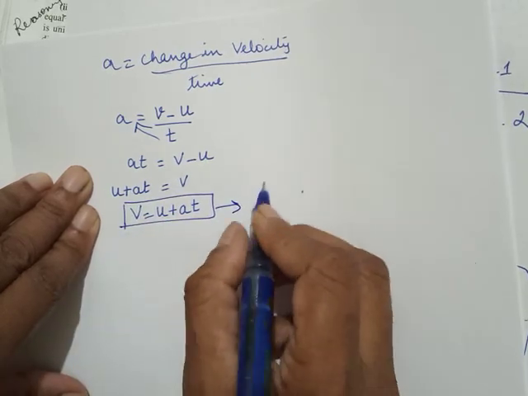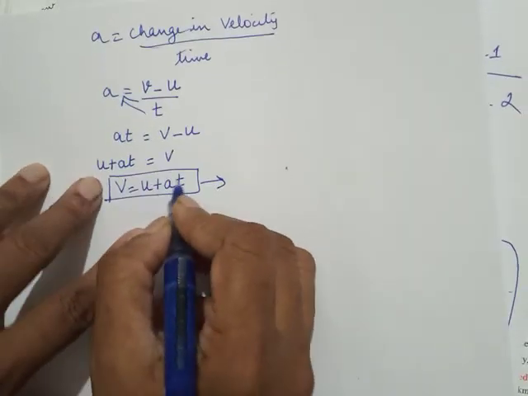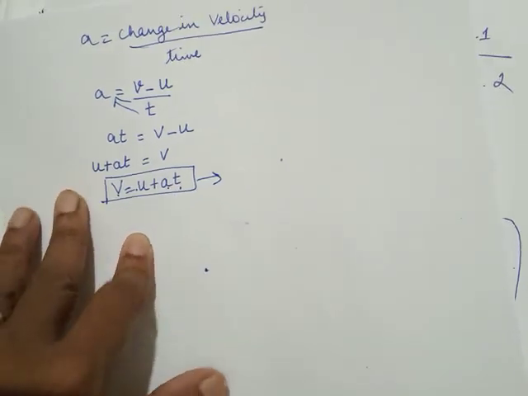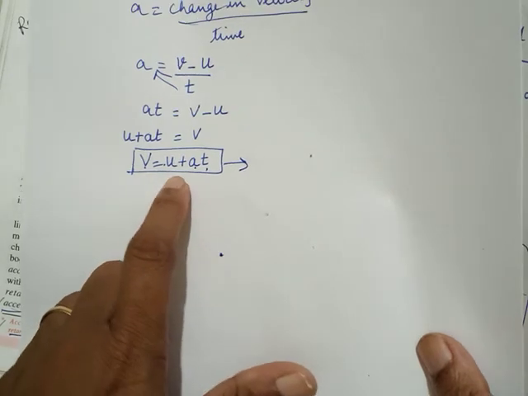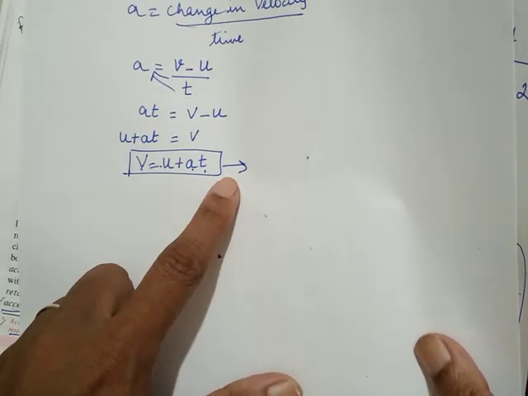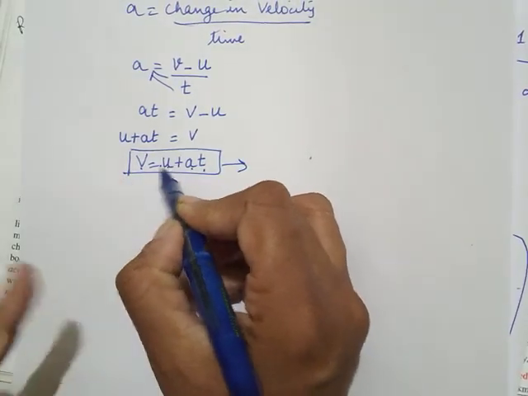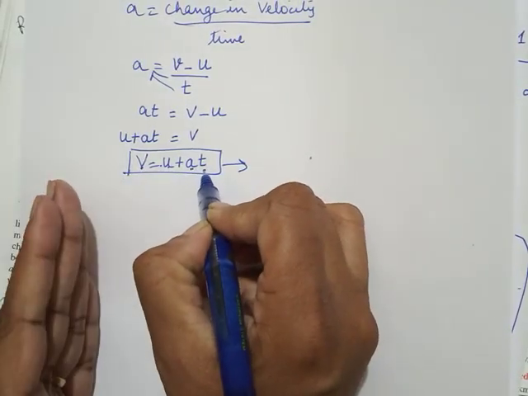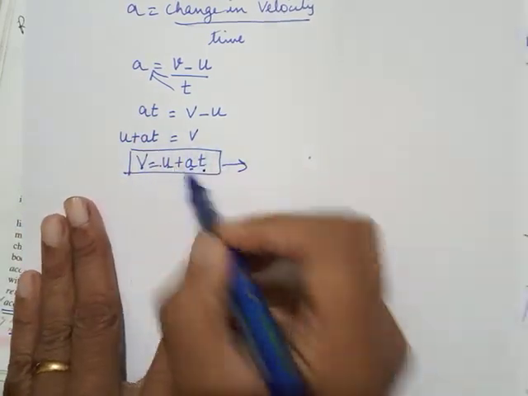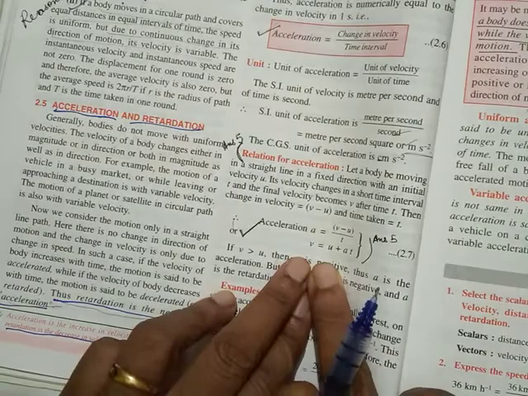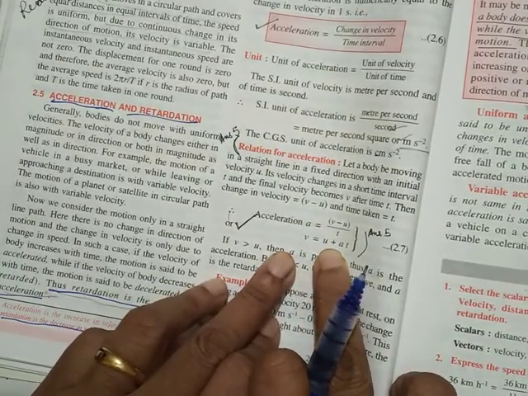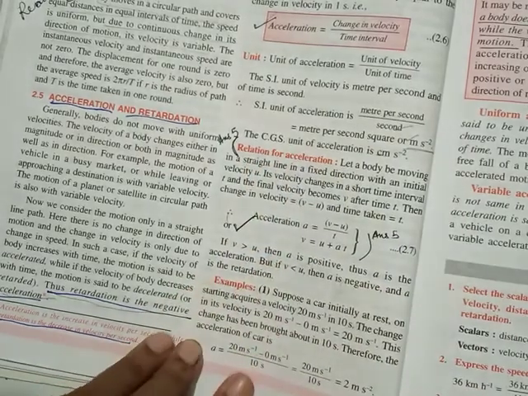Now this is called the relationship between u, v, a and t. This is an equation you have to remember, and we'll be using it in the numericals. They will give you any three and ask you the fourth term. There are four terms in this: initial velocity, final velocity, acceleration, time. Out of these four, they'll give you three and ask for the fourth, and you use this equation to find it. That's the relation for acceleration.